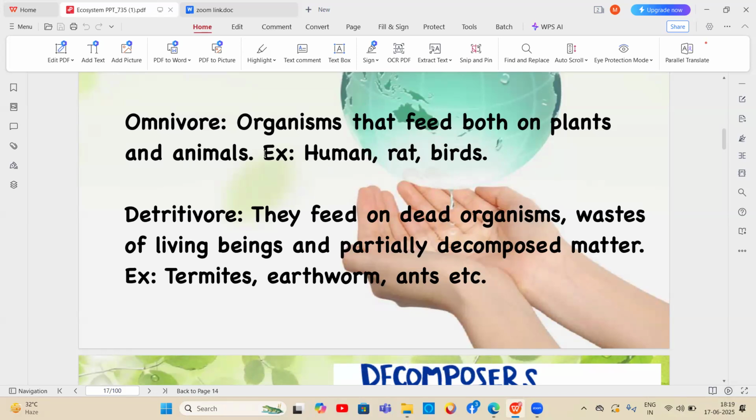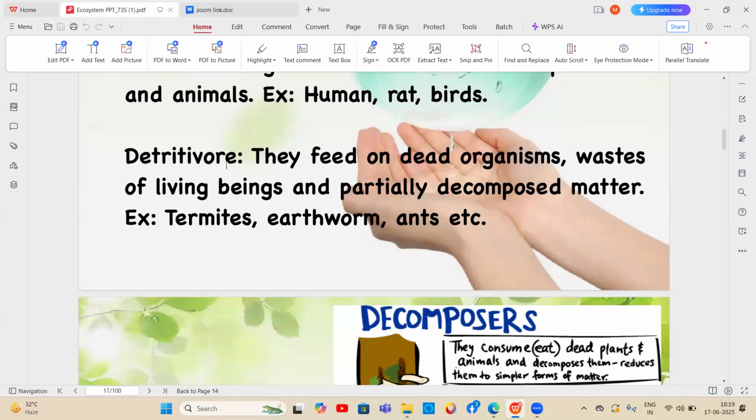But omnivores can eat plants if plants are available, or if animals are available, they can get food from animals. Examples for omnivores are humans, rats, and birds.